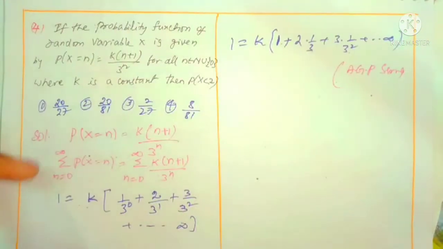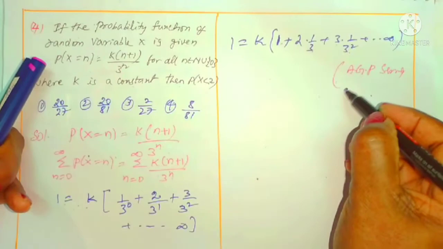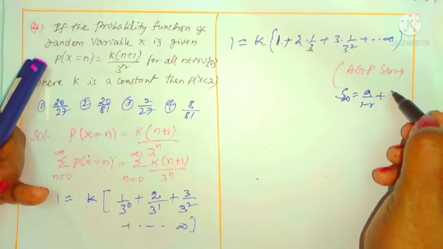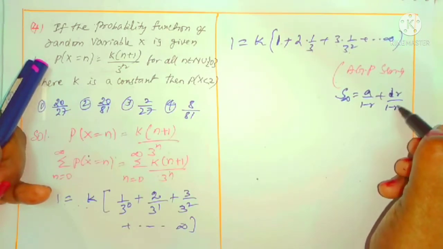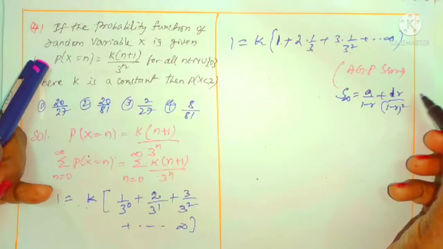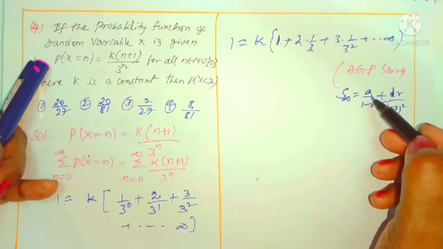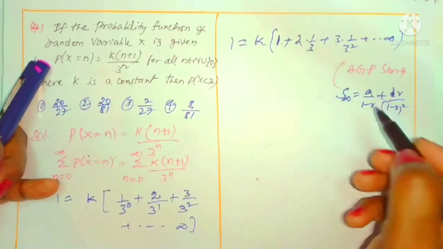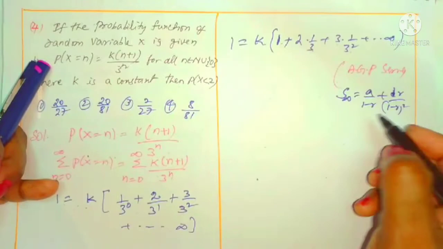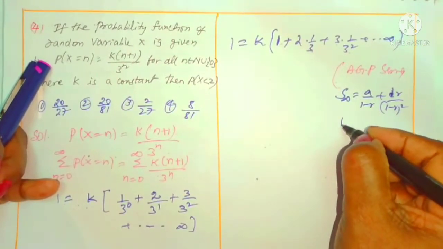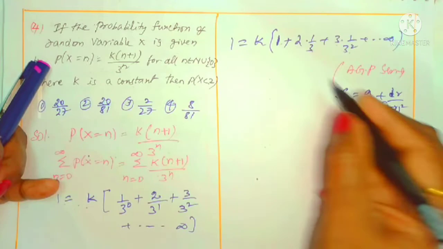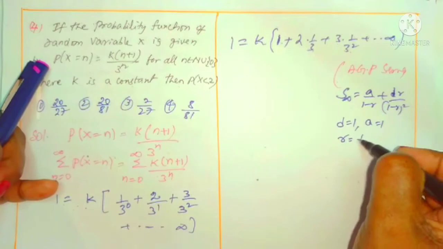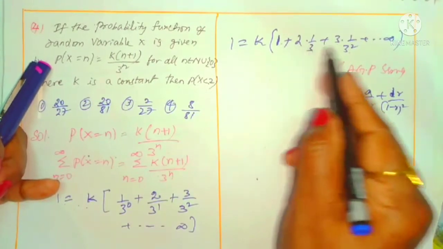For AGP series, we can find out the S infinity, means sum of the infinity in AGP series, the formula is A by 1 minus R plus dr by 1 minus R whole square. Infinity sum of infinite terms: A by 1 minus R plus dr by 1 minus R whole square, where A is the first term, D is a common difference. What is the D here? In this case 2 minus 1 is 1, D is 1, A is also 1, common difference is 1, first term is also 1. What is common ratio? R is 1 by 3. These values you can substitute here, we can find out this summation.